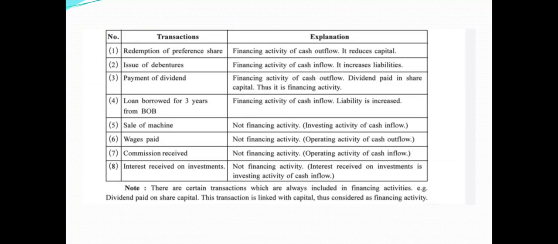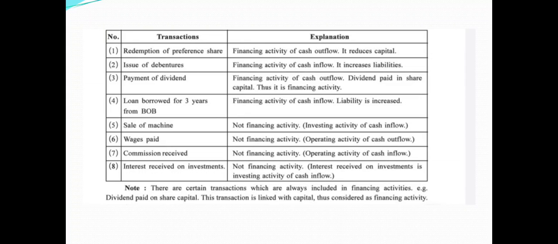It increases liability. Payment of dividend, yes, it is a financing activity of cash outflow. Dividend paid is on share capital, thus it is a financing activity. Loan borrowed for 3 years from BOB, that is Bank of Baroda, is also a financing activity of cash inflow, because of this, liability increases.